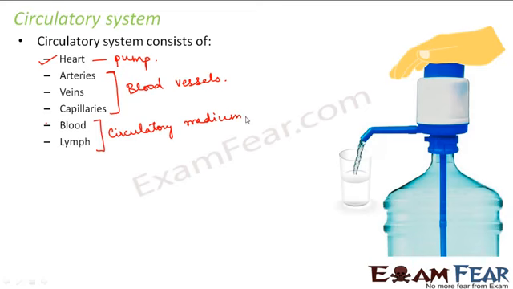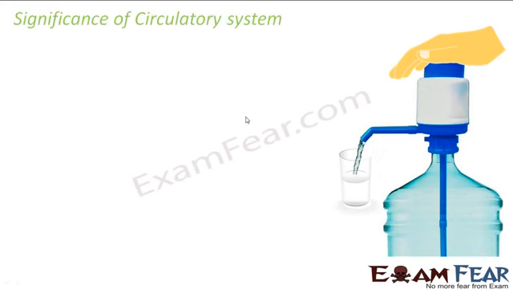And who controls the movement of blood throughout the body? The heart. So these things together constitute the human circulatory system. Now we will try to understand the functioning of the circulatory system and the purpose of each of these organs in detail. First let us try to understand the significance of the circulatory system.